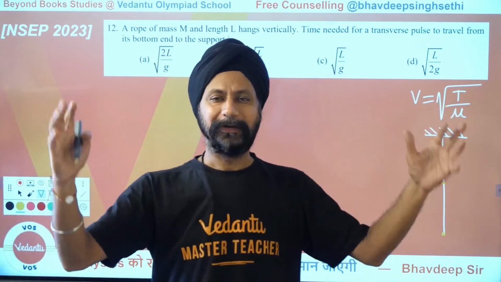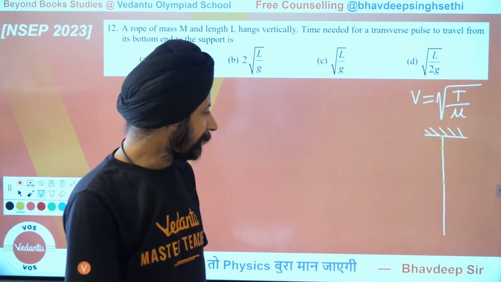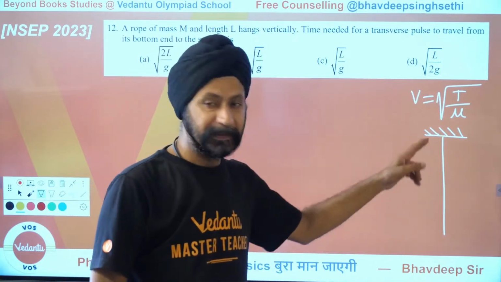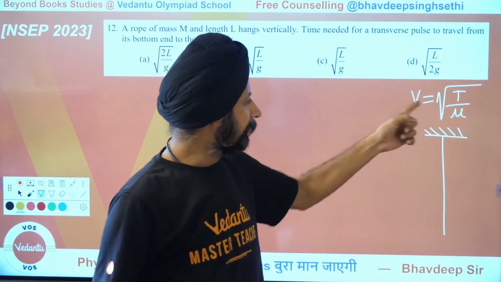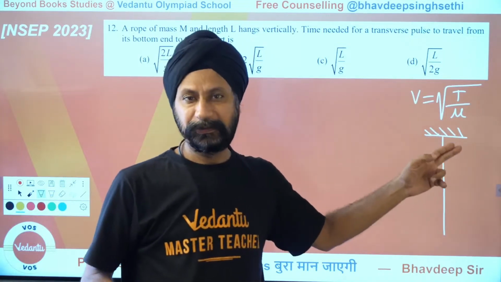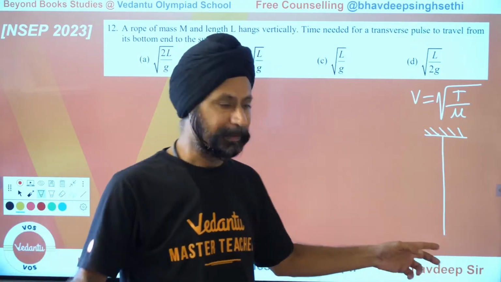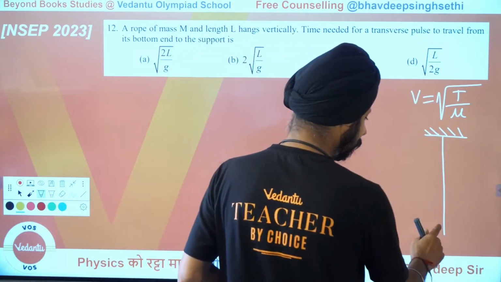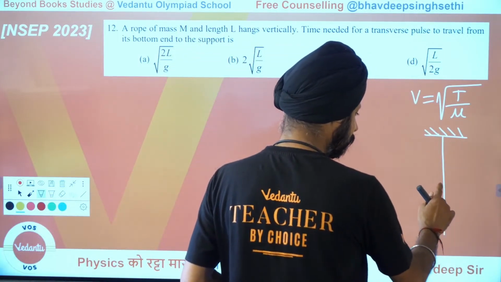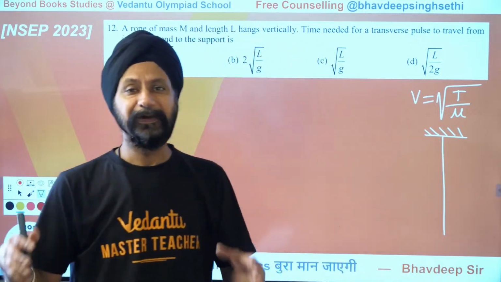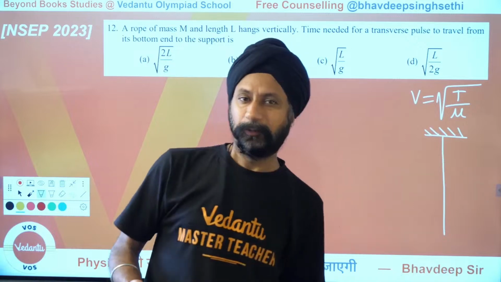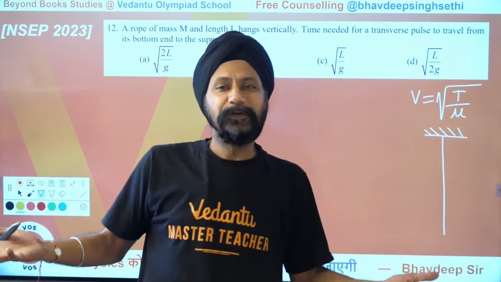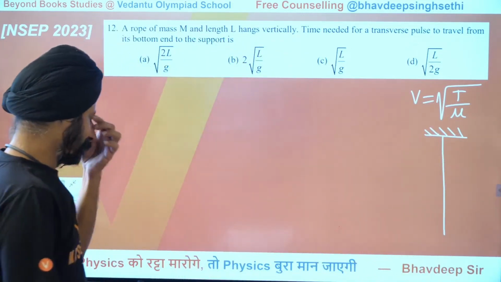So the tension in the rope is varying, and so the velocity is also changing. No tension, almost zero velocity there. Then as the pulse goes up, velocity increases. It is a variable velocity problem, and finding how much time it takes to reach up calls for some integration.